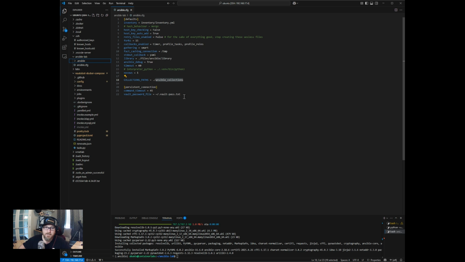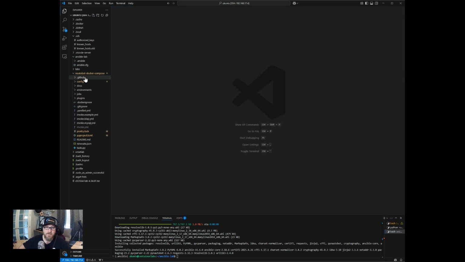All right, the last thing is the Vault password file. I've placed this here, and I'm not even sure if this is in the right spot, but anyway, I placed it here because I'm going to use Vault to manage passwords and secrets. This will be in a text file in the root directory of the user I'm logged in as on this VM. We'll go through that when we need to get to it. We're not going to need it right away. All right, so we've got our config file.